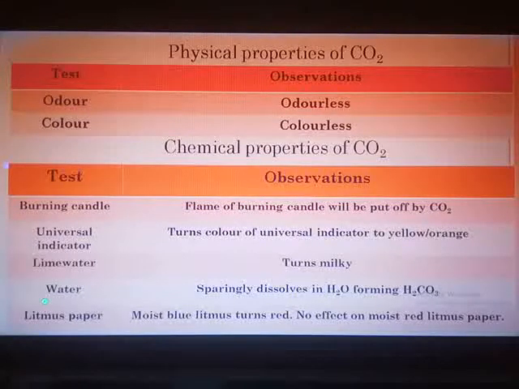Here an experiment was carried out by combining calcium carbonate with HCl, and the products were calcium chloride, water, and the liberation of carbon dioxide gas. This liberated carbon dioxide gas was collected in different gas jars, and then its properties were verified.